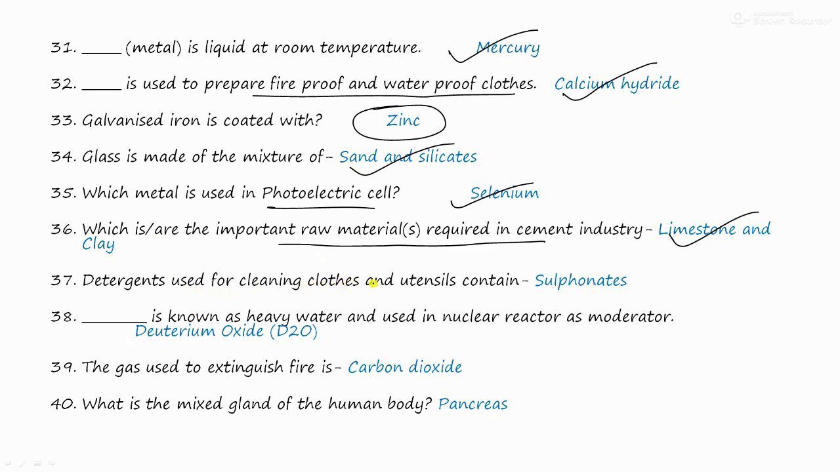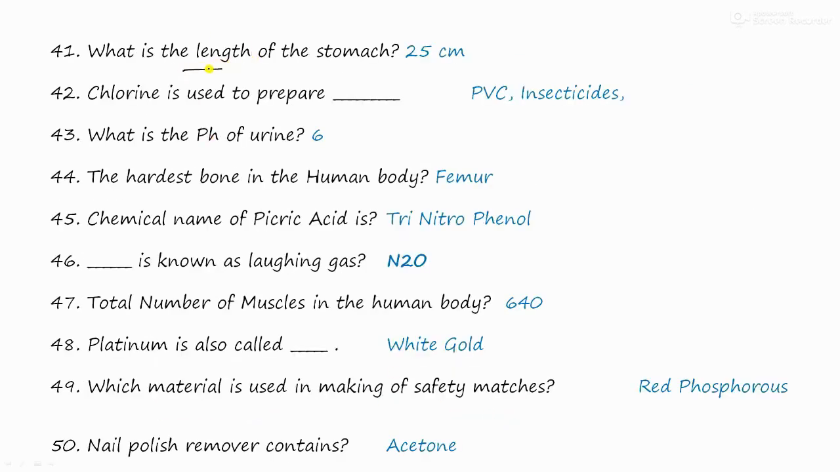Detergents used for cleaning clothes and utensils contain sulfonates. The heavy water used in nuclear reactor as a moderator is deuterium oxide, also called D2O. The gas used to extinguish fire is carbon dioxide. The mixed gland of human body is pancreas. The length of stomach is 25 centimeters.